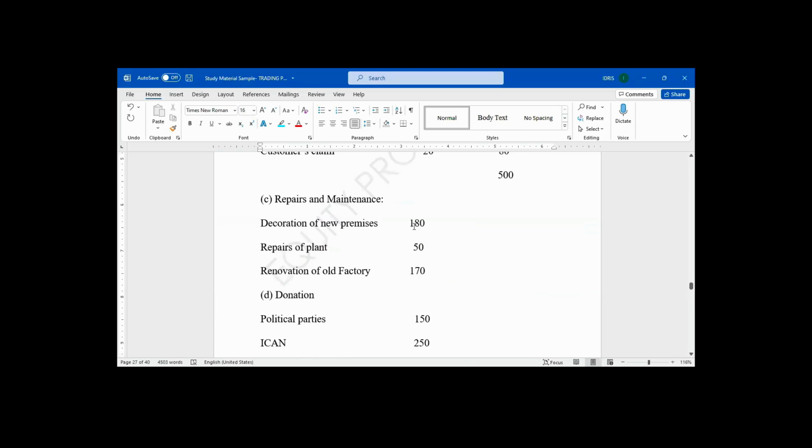Decoration is not allowed. Why? Because it's of the new premises and it's capital expenditure. It's capital in nature. Repair of plant is allowed because it's for the office. Plants that they are using, they repair it. It's allowed.